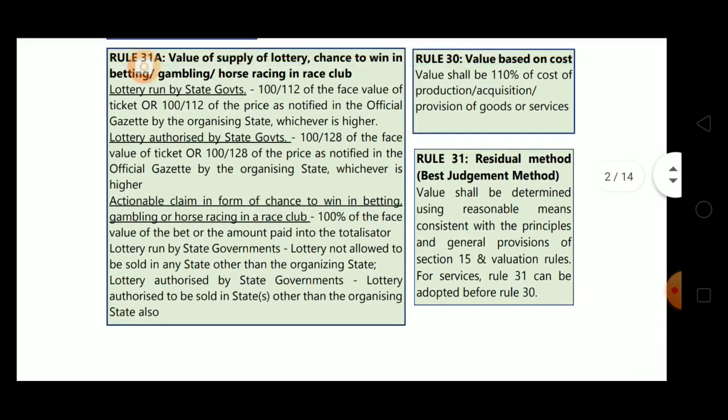Now the next one is actionable claim in the form of chance to win in betting, gambling or horse racing in a race club.